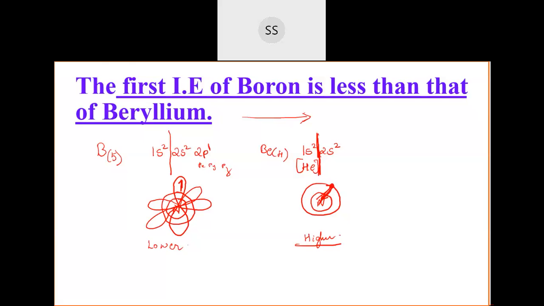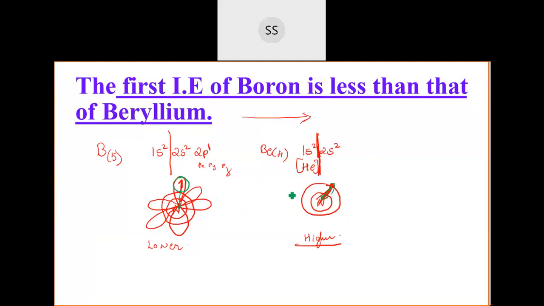But in detail, you have to give the specific reason. The more specific reason is that the electrons present in the 2p orbital are a little far from the nucleus, so it becomes easier to remove an electron from the outermost shell. You can see this with the diagram, which is why I have drawn it. When they are far from the nucleus, it will be easier to remove, whereas when they are near the nucleus, it will be difficult to remove. No, you need not draw the diagram.